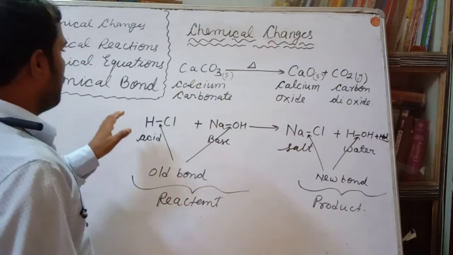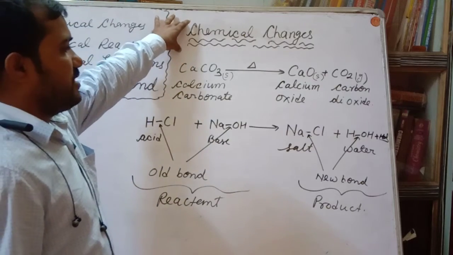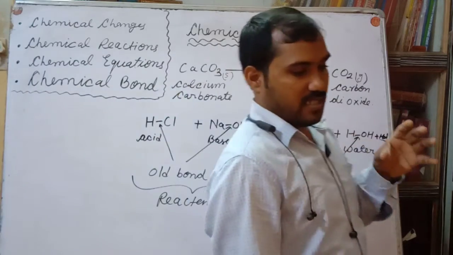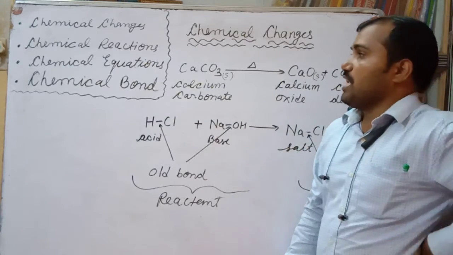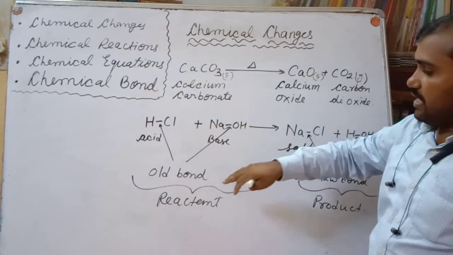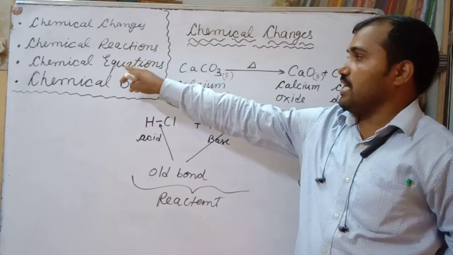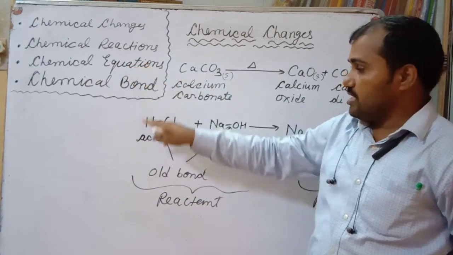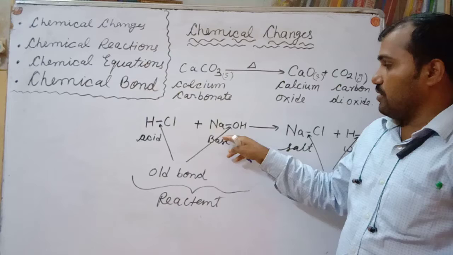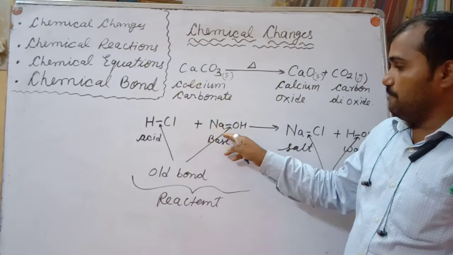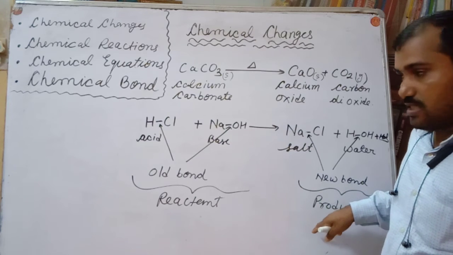Okay, my dear. So everything is clear here, na? All four topics. Chemical changes are the changes in which change of color, change of composition, change of the properties of the initial and final matter take place. And chemical reactions are the reactions in which breaking of old bonds and formation of new bonds take place. A chemical reaction we represent with the help of chemical equations. These chemical equations have two components, reactants and products. Reactants combine together to give the product, that is the new material, which is said to be the product.